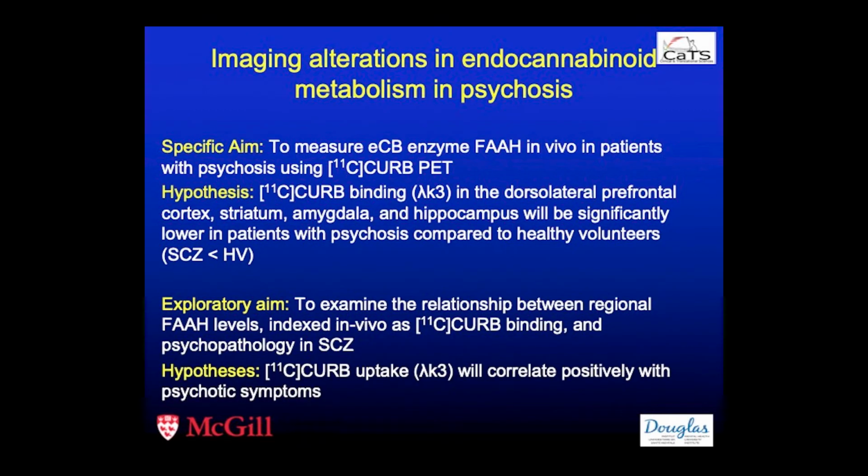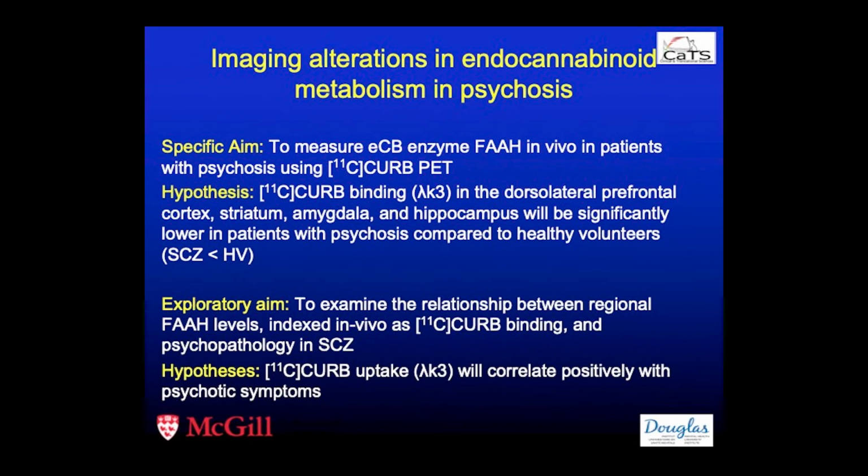Because of this, we wanted to measure the endocannabinoid enzyme FAAH in vivo in patients with psychosis using carbon-11 PET. We used lambda K3 as the outcome measure, and we hypothesized that curve binding in the dorsolateral prefrontal cortex, striatum, amygdala, and hippocampus would be significantly lower in patients as compared to controls. Being lower means higher anandamide levels, as has been shown in the CSF studies for anandamide, and is consistent with a reduction in CB1 receptors.